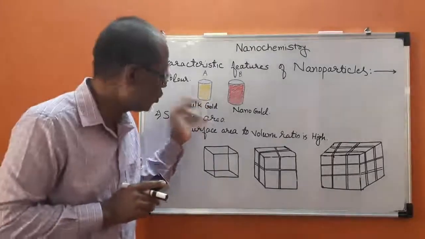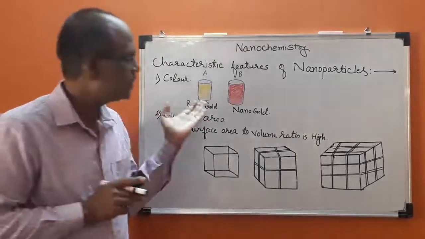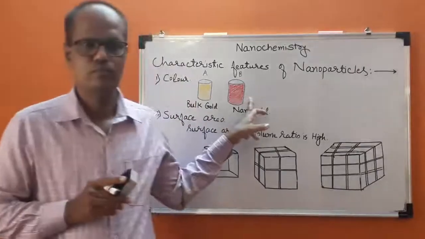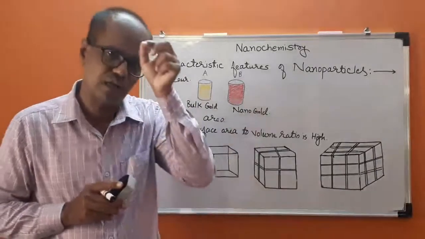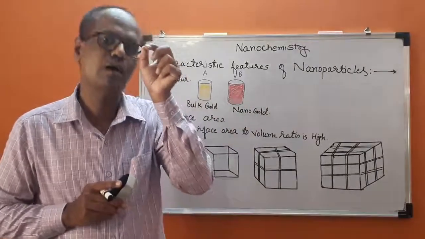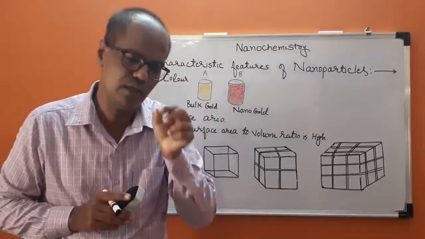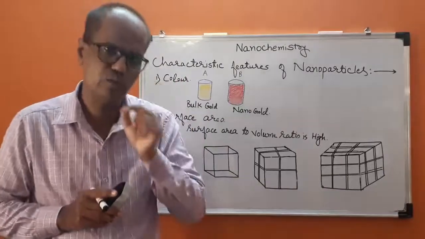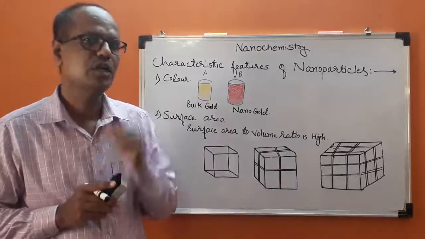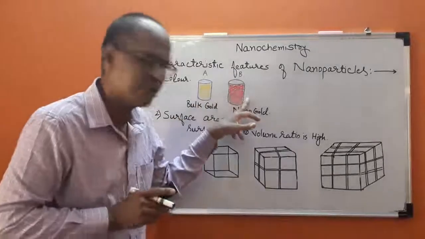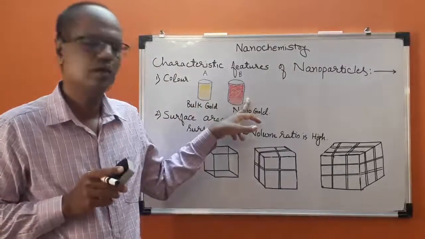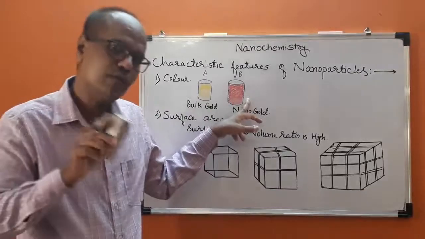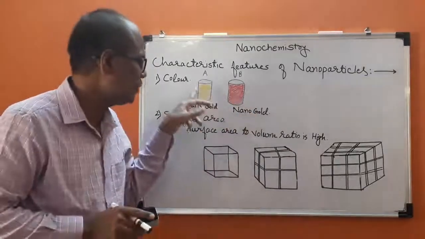If the same gold is considered in nano form, meaning the size of the gold particle is extremely small, below 100 nanometers, then the color of the gold does not remain yellow.